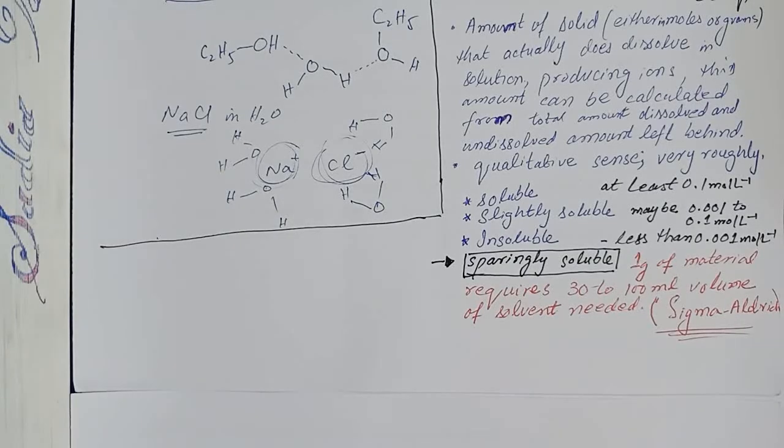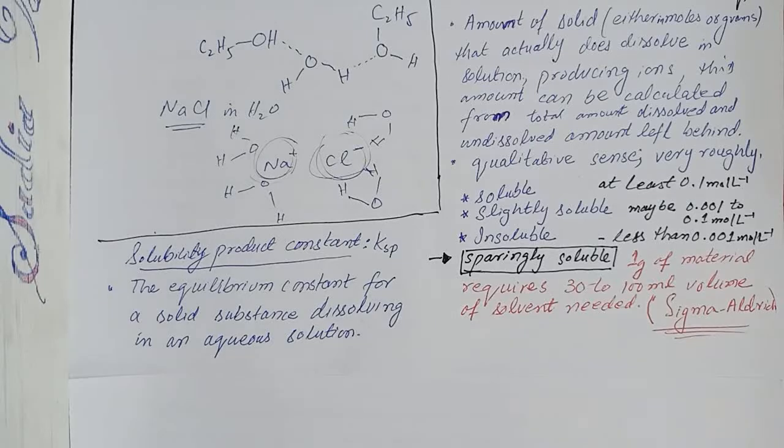Now let's discuss what is solubility product. Solubility product is described in terms of the solubility product constant, known as Ksp, that is the equilibrium constant. So the solubility product constant is the equilibrium constant for a solid substance dissolving in an aqueous solution.